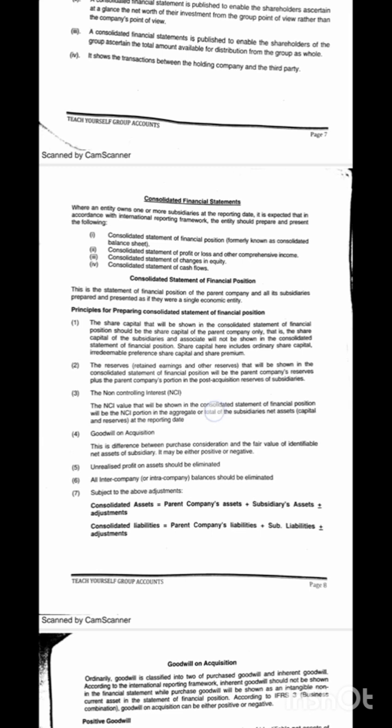Do you get? Also, two, the reserve, retained earnings and other reserves that will be shown in the consolidated statement of financial position will be the parent company reserve plus the parent company portion in the post-acquisition reserve of the subsidiary. So if it is retained earnings or any other reserve, the portion that will be shown in the consolidated statement of financial position is that of the parent company plus the portion that the parent company is acquiring in the subsidiary.